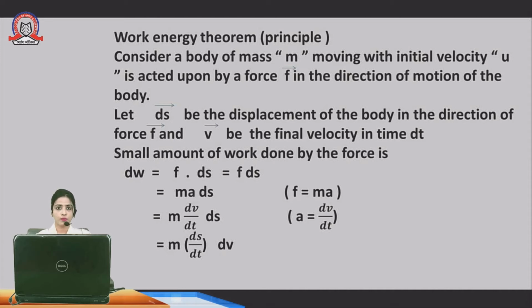The rate of change of velocity with respect to time is called acceleration. So here we substitute the value of acceleration, a equals dv upon dt.